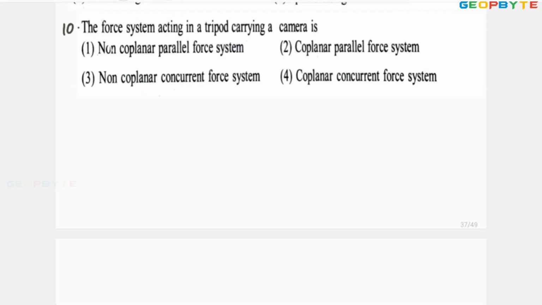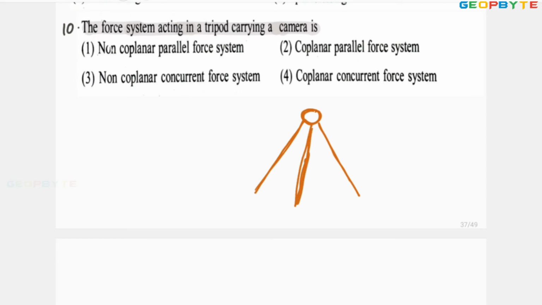Look at the 10th problem. The force system acting in a tripod carrying camera. The tripod carrying camera, this may be the camera platform, one force, other force, one leg, other leg, one more leg, like this.